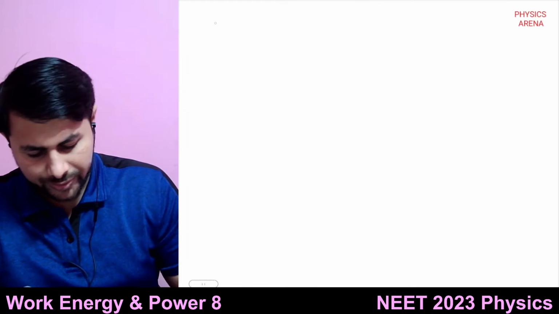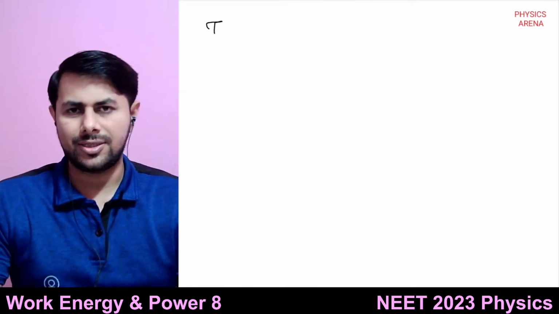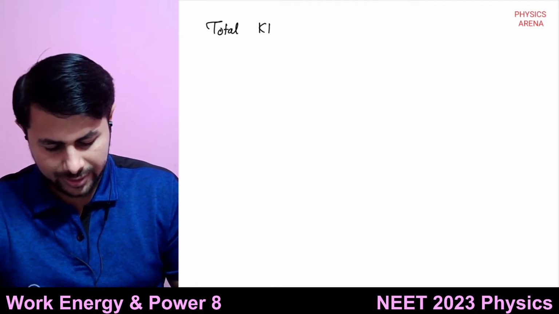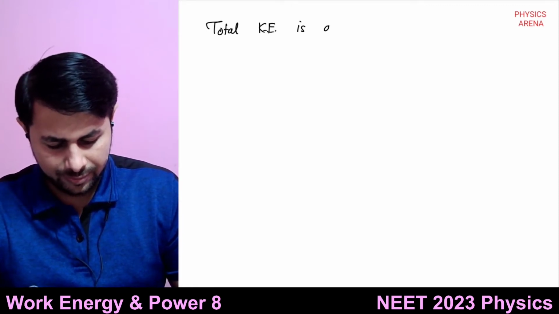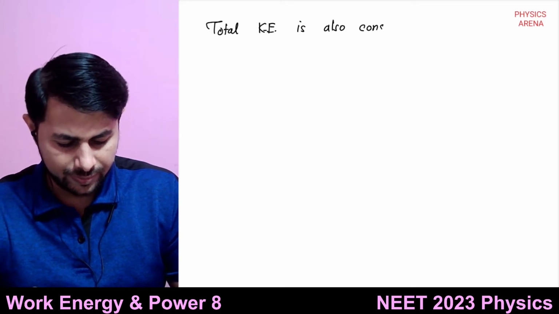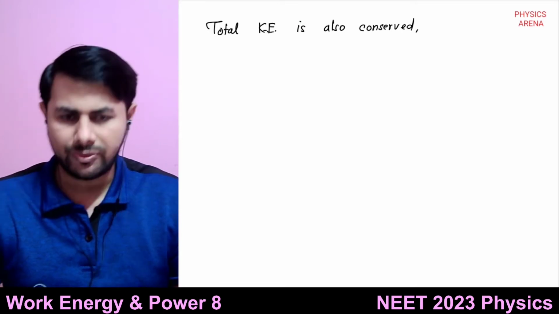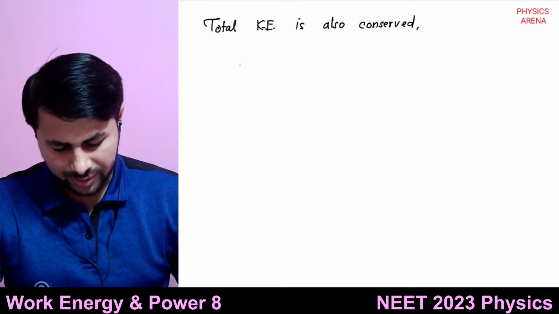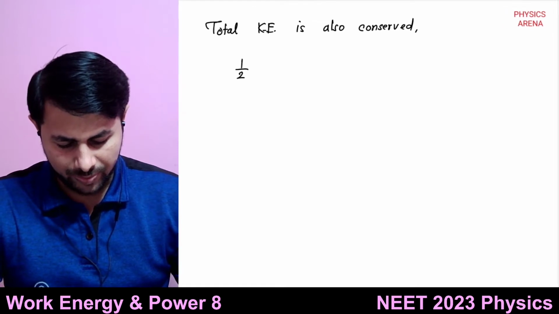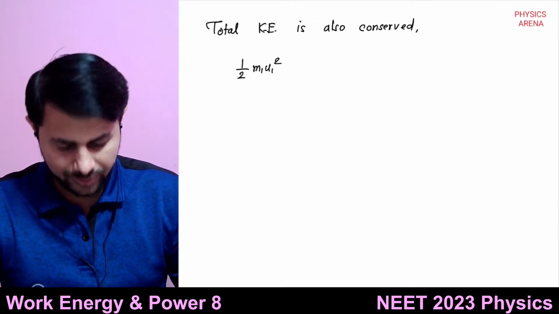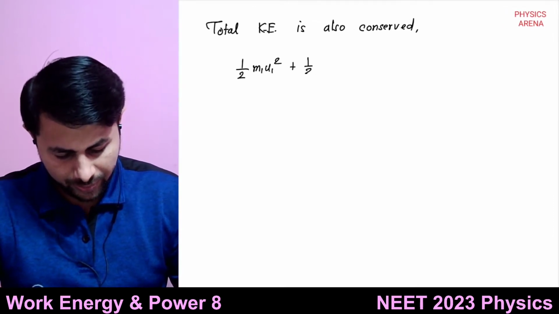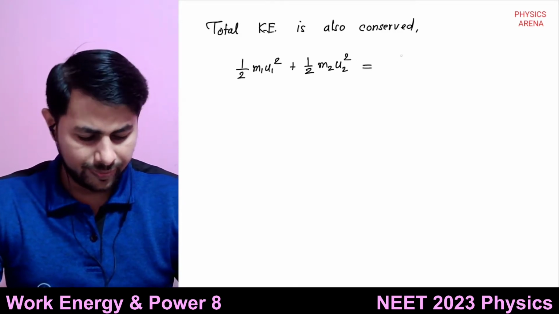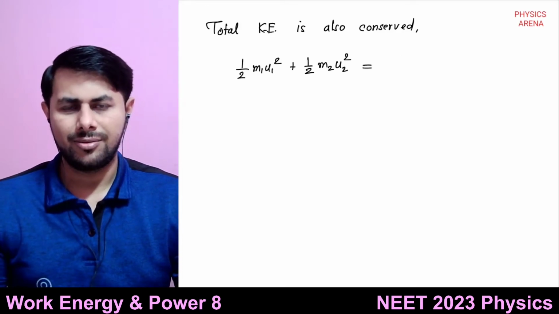Then we know that the total kinetic energy is also conserved. So what can we say? Half of m1 u1 square, this is the kinetic energy of the first mass, plus half of m2 u2 square, this is the total kinetic energy before collision.